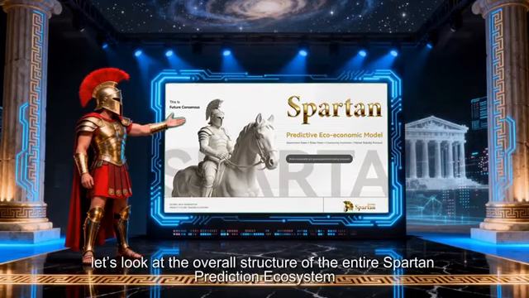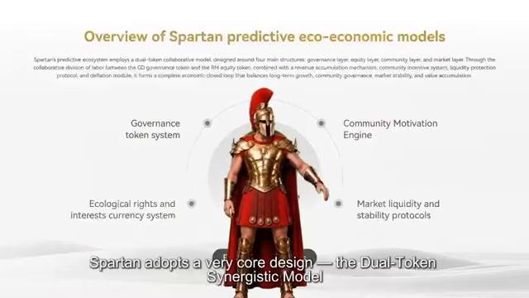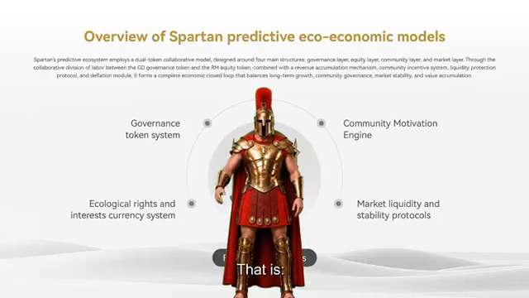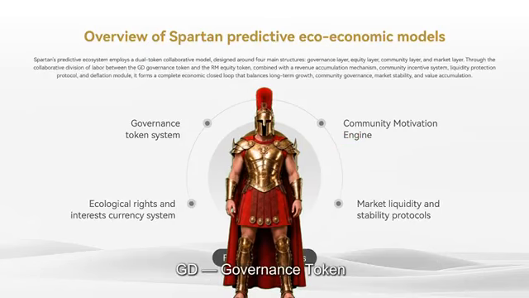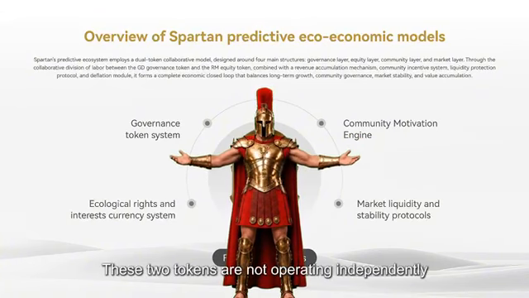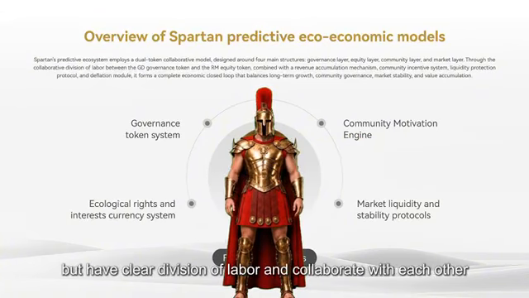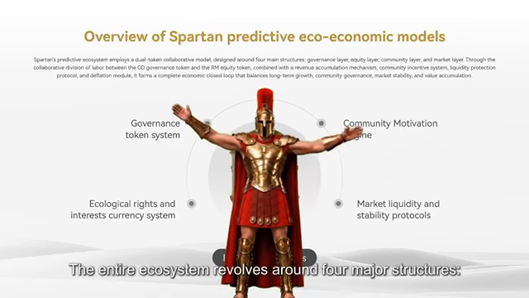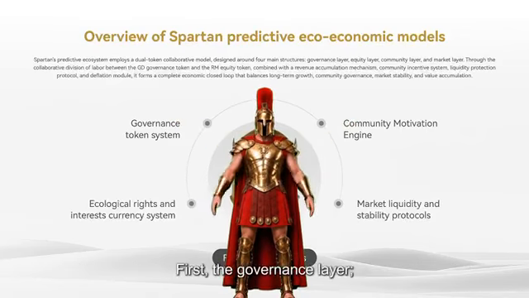Next, let's look at the overall structure of the entire Spartan prediction ecosystem. Spartan adopts a very core design, the dual token synergistic model, that is, GD, governance token, RM, yield-bearing token. These two tokens are not operating independently, but have clear division of labor and collaborate with each other. The entire ecosystem revolves around four major structures. First, the governance layer.